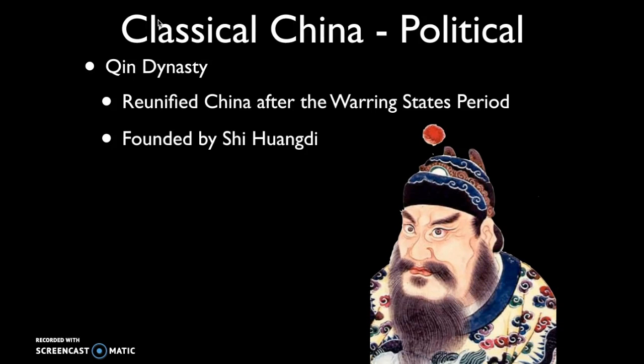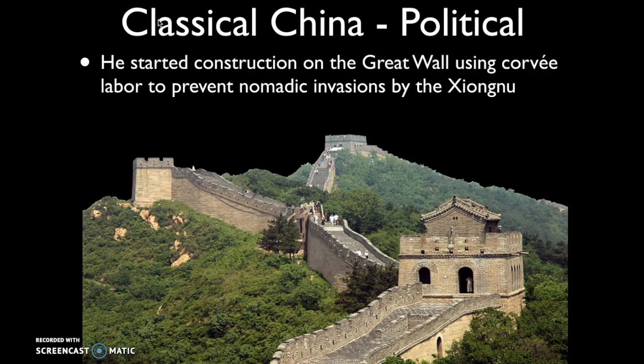The Qin dynasty was founded by Qin Shi Huangdi, who we refer to in class as the OG in world history. He was pretty gangsta. He followed legalist principles. He harshly punished anyone who didn't follow any of his laws. He started construction on the Great Wall of China, a really important public infrastructure project using corvée labor.